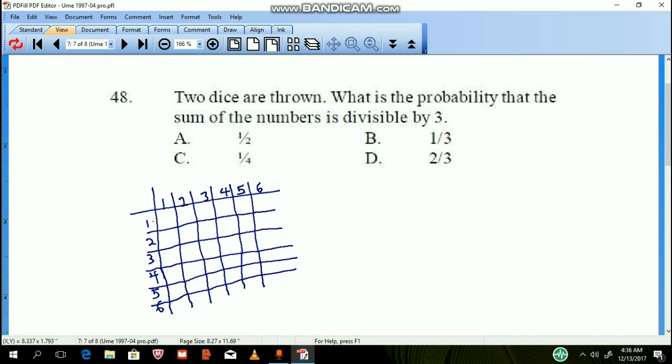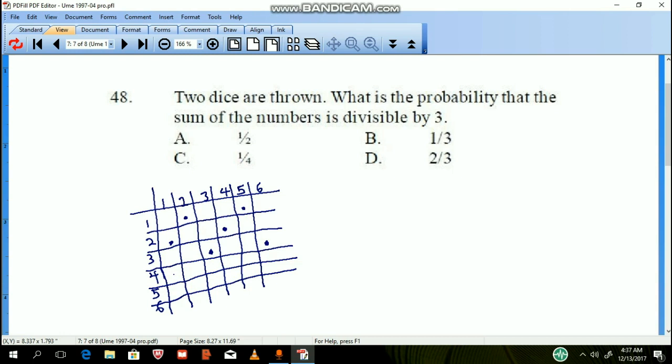So let us add them up and look for the ones that are divisible by 3. This plus this will not be divisible by 3. This will be divisible by 3. These ones, this will be divisible by 3. This will be divisible by 3. 2, 5 ones. This will be divisible by 3. Nope, none here. Yeah, this will be divisible by 3. 7, no. 8, no. This will be divisible by 3.